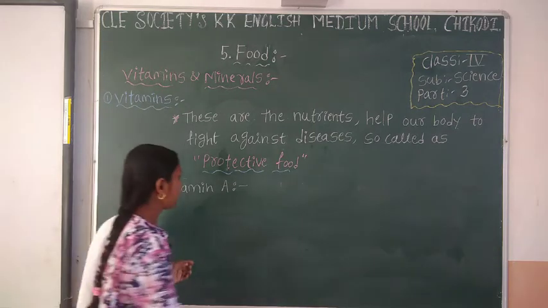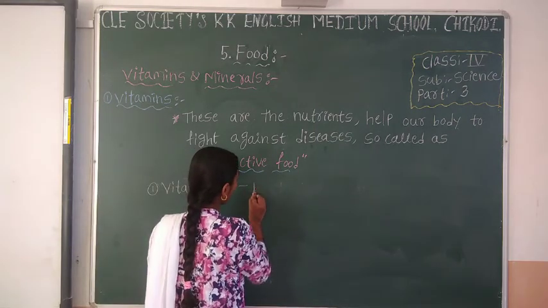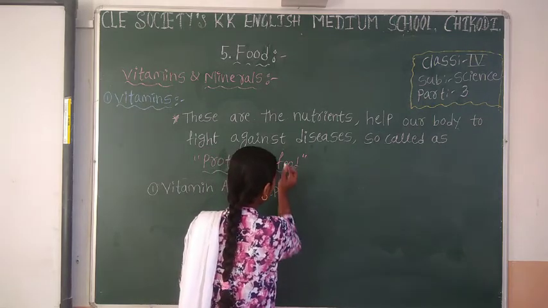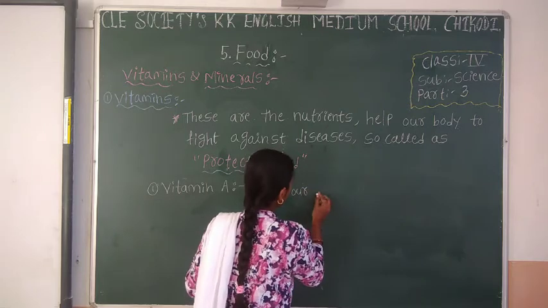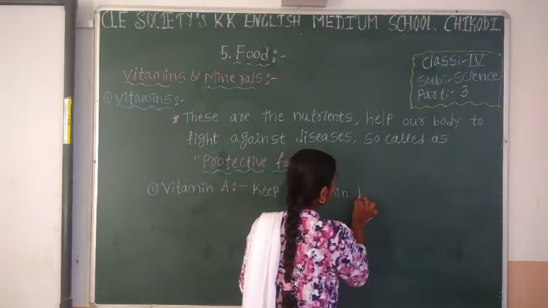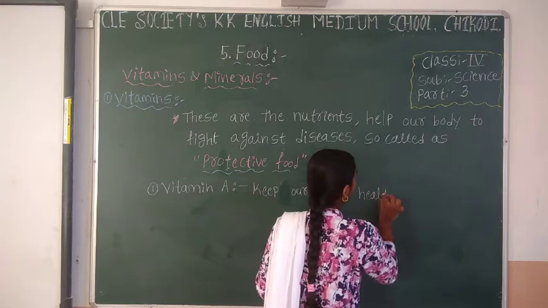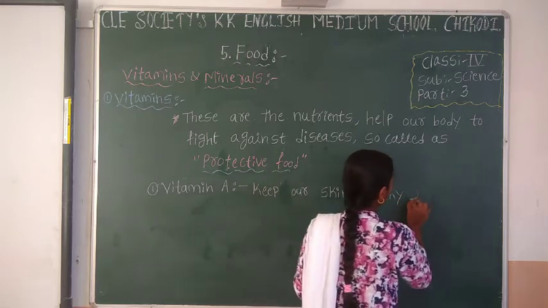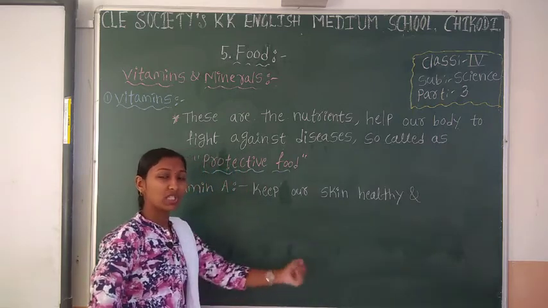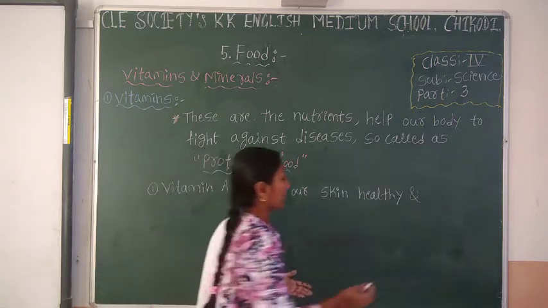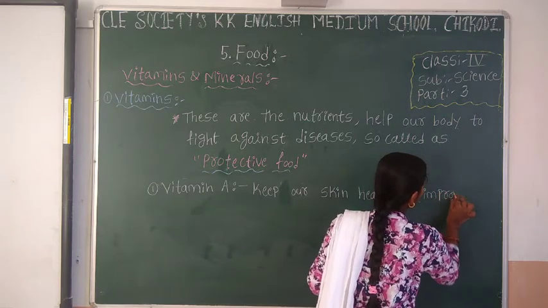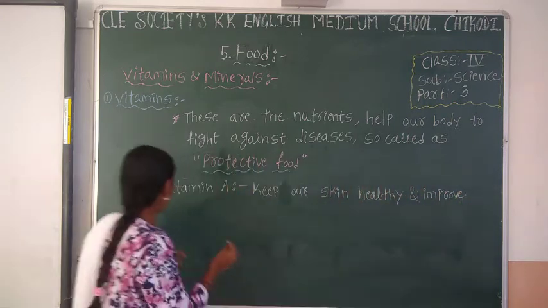So write down: keeps our skin healthy and improves eyesight.